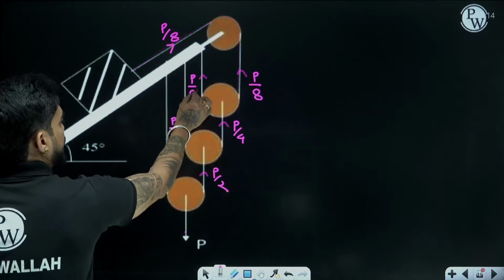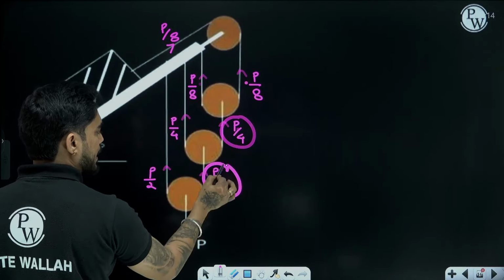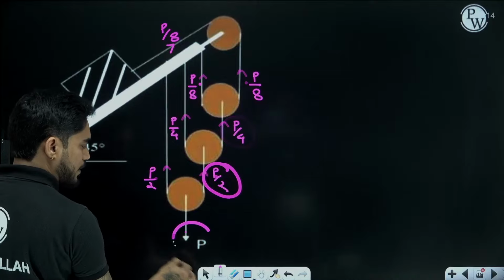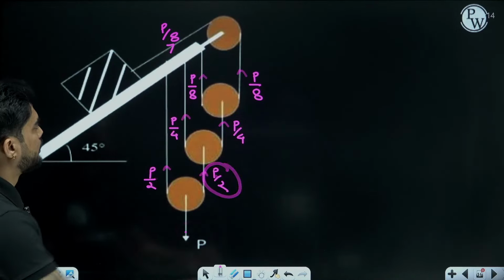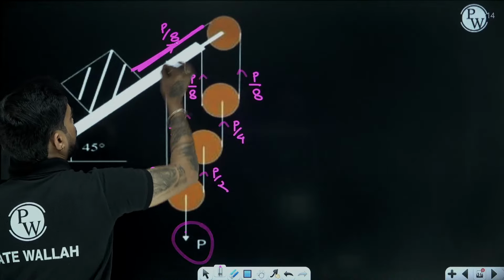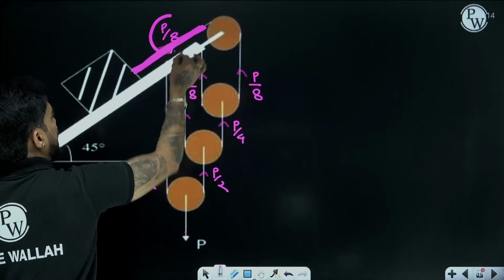P by 8 plus P by 8 is P by 4. P by 4 plus P by 4 is P by 2. P by 2 plus P by 2 is P. This calculation is clear to everyone, right? So here in this thread or rope, we are getting only P by 8 force.